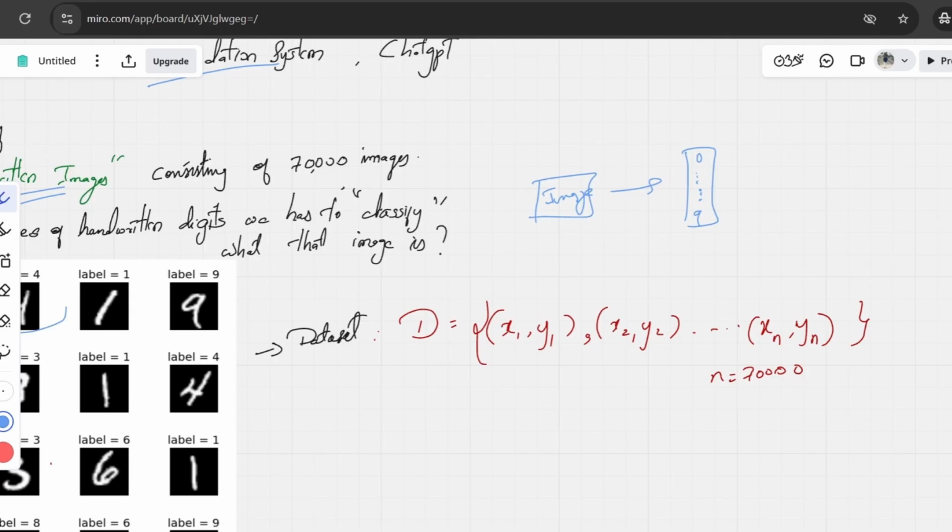We have to select what the image belongs to. That is called classification. If any problem has more than 2 labels, it comes under multi-class classification.